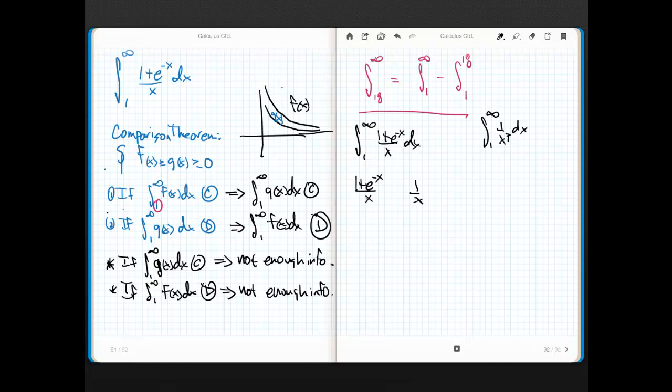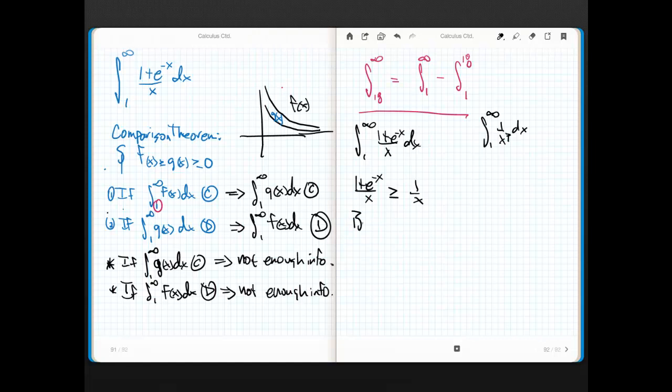What is the relationship between 1 plus e to the negative x over x and 1 over x? Well, e to the negative x, while intimidating when first looking at it, always spits out positive numbers. Always. And 1 plus a positive number is always greater than 1, so this guy is always greater than 1 over x, right? I could say greater than or equal to 1 over x, even though it's never equal to it.